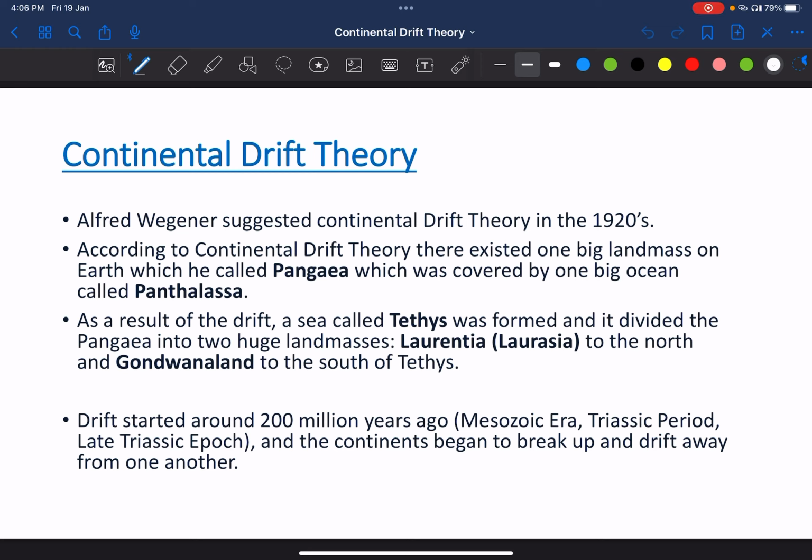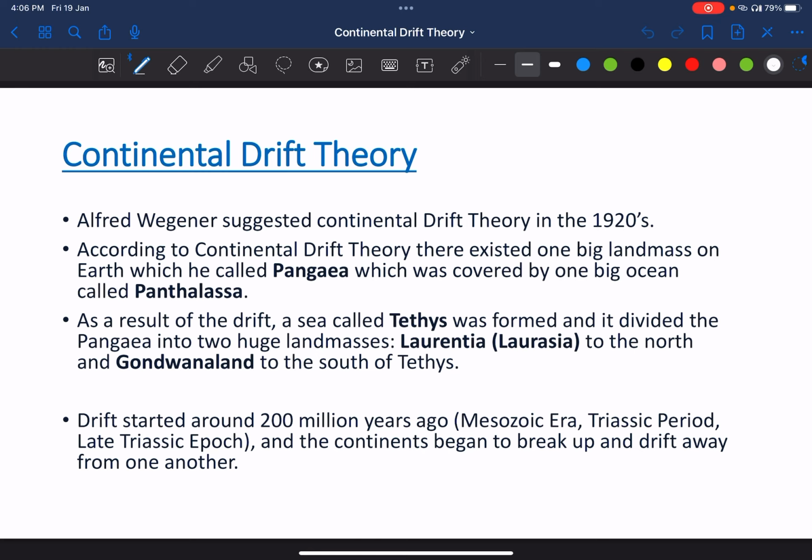Drift started around 200 million years ago in the Mesozoic, Triassic and late Triassic epoch and continents began to break up and drift away from each other.